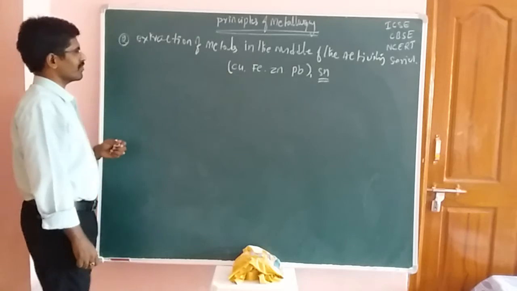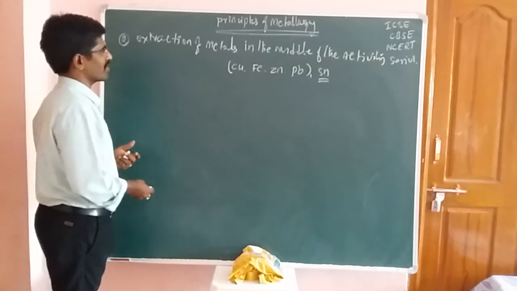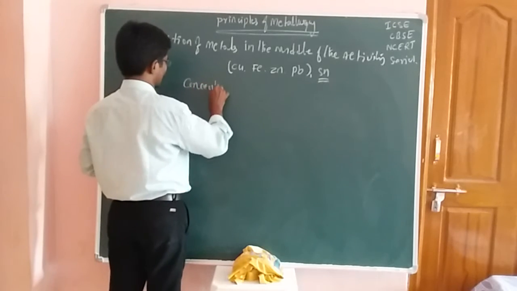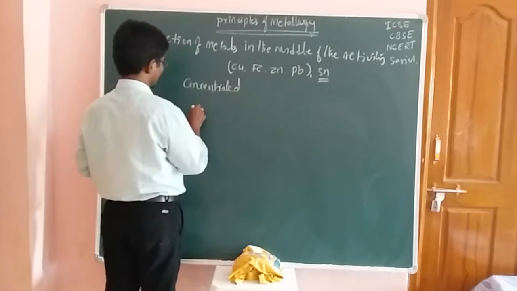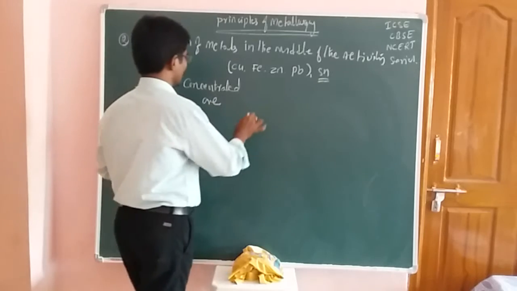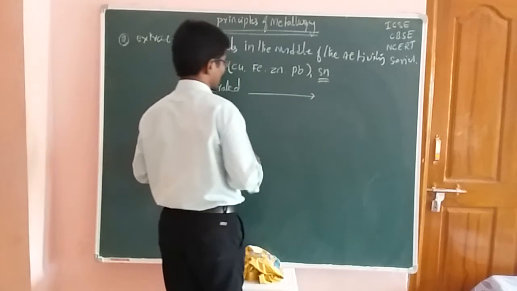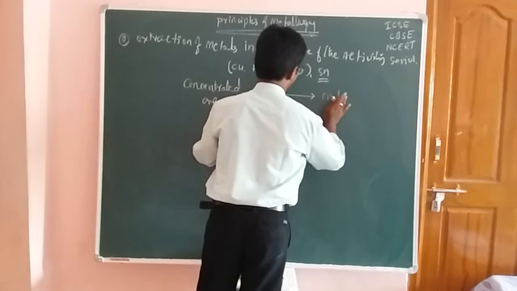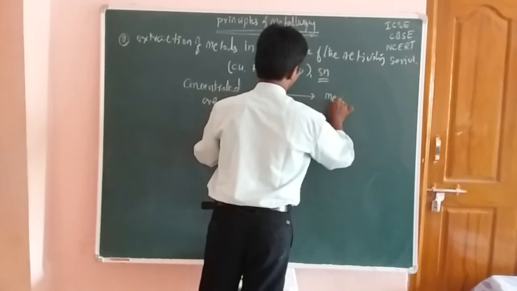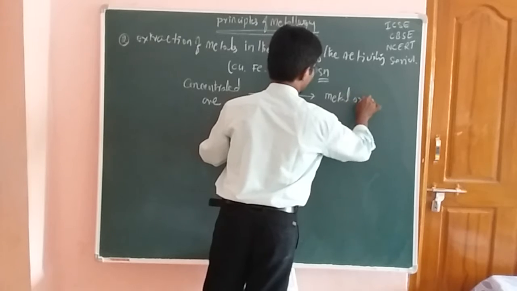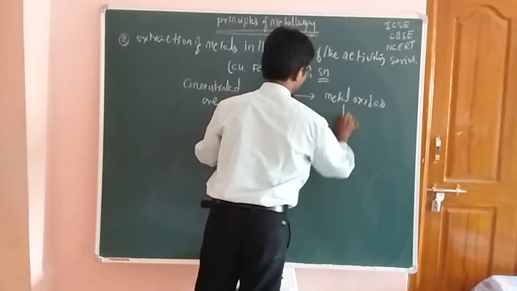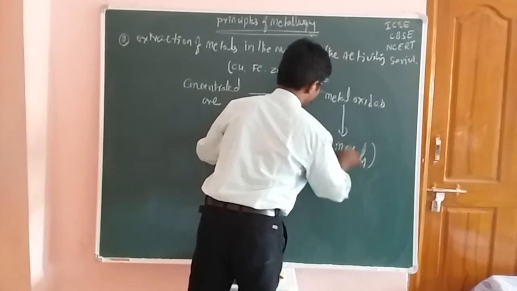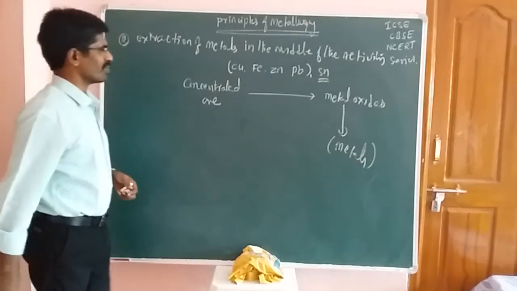According to our concept, you have to take the concentrated ore. This concentrated ore is reduced to the metal oxides. After that, the metal oxides are also converted to the crude metal, students. So these are the processes.